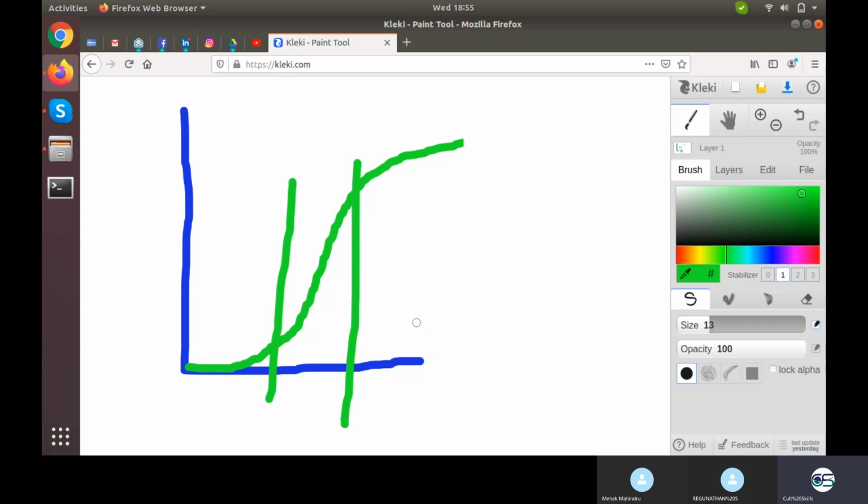A single change in x will give you around 4 or 5 times the change in y, whereas if you make the changes in this region, after this or before this, you will not be penalized much. So a single unit change in x will not be a significant change in y, right?